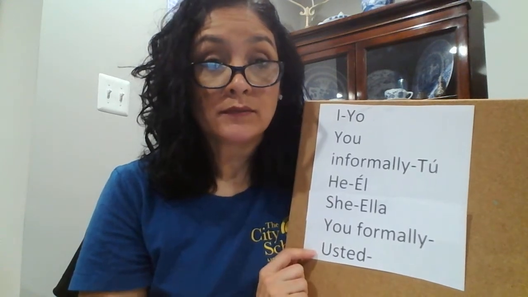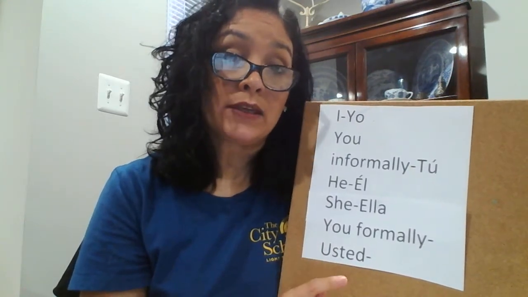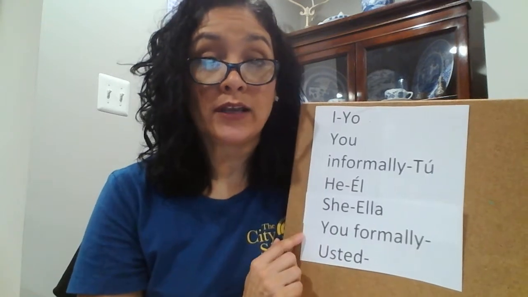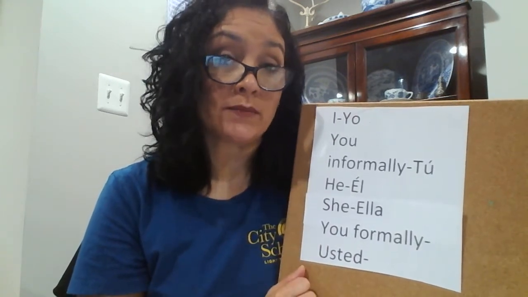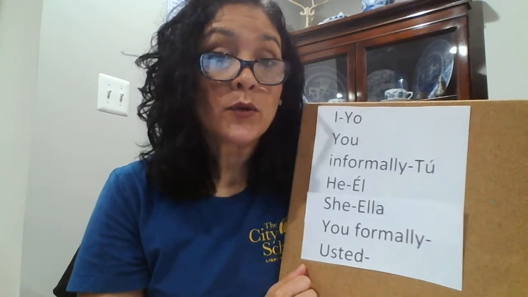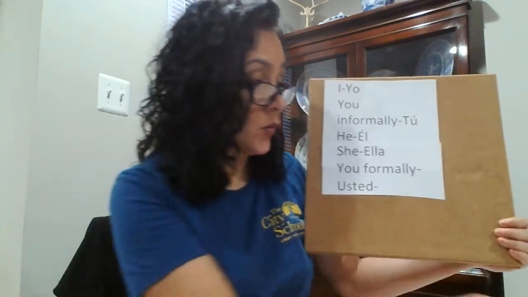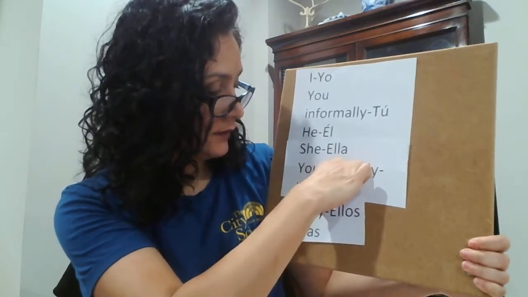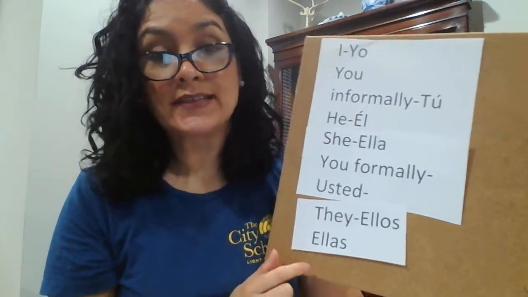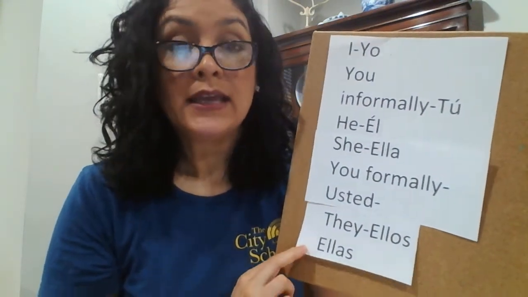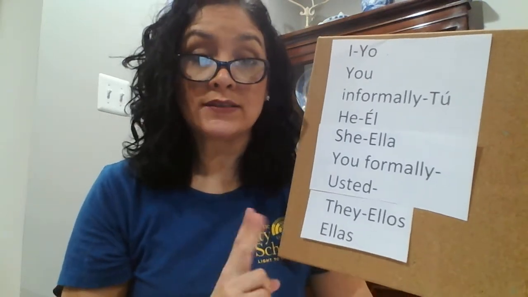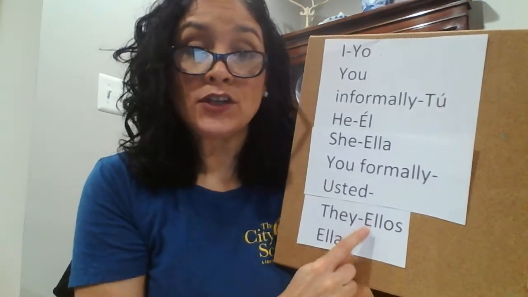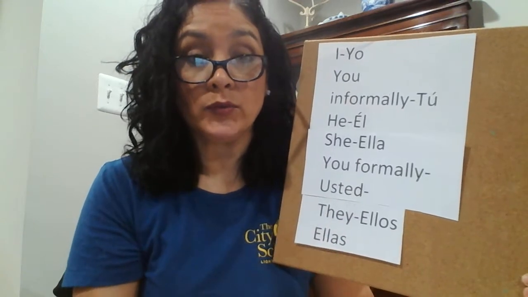You're going to be given an assignment using these subject pronouns with the verb I'm going to introduce in just a moment. Fourth graders, you're going to learn one additional subject pronoun, and that is how we say they. In Spanish, we have two ways to say they, and it's just depending on the gender of the group.